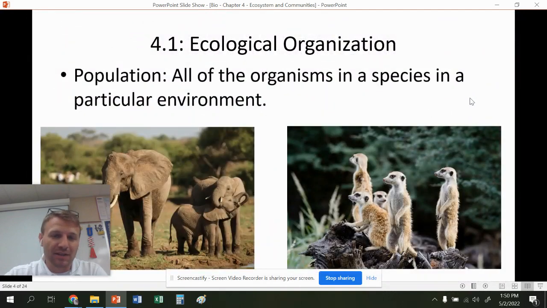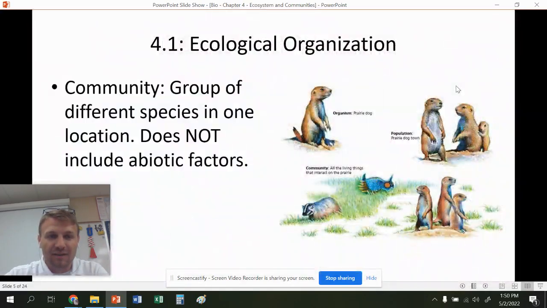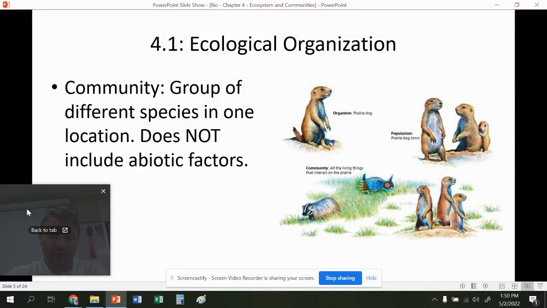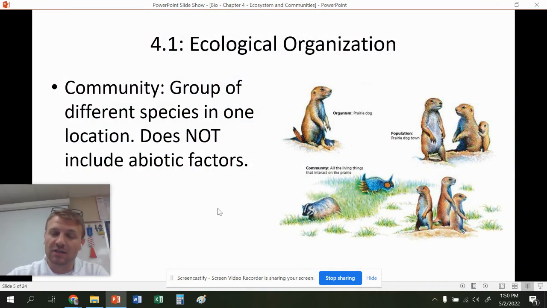Population, we've already talked about populations. These are a bunch of organisms in the same area, same time period. Community, this is a group of different organisms. So it's not just one species, it's many species. This does not include the abiotic factors. So this could be like the prairie dogs, the whatever these species are, like the grass, that's a community.